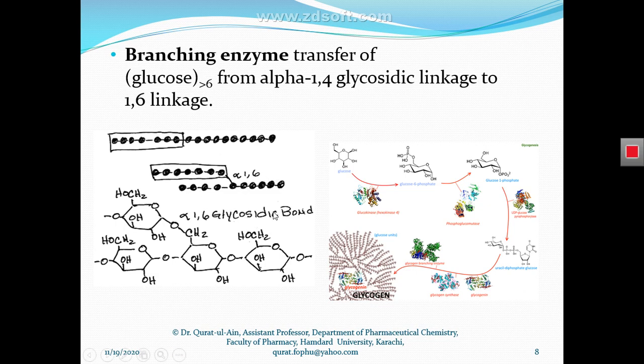And this glycogen branching enzyme actually catalyzes the formation of an alpha 1,6 glycosidic bond between two chains of polysaccharide.